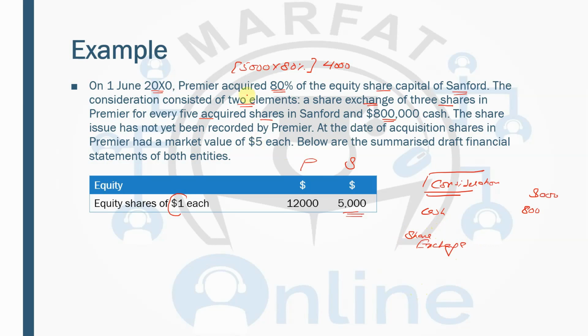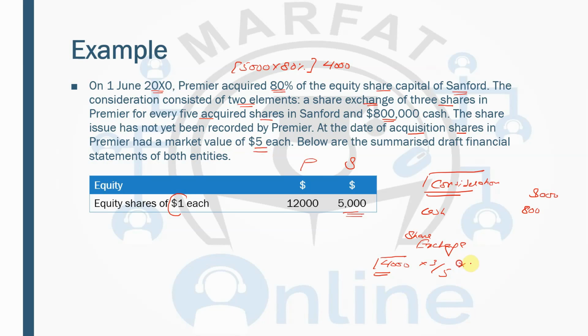So what is the deal? A share exchange of 3 shares in Premier for every 5 shares acquired. So how many shares are acquired? 4,000 shares have been acquired. And what is the fraction? 3 shares for every 5 shares. So the fraction is 3 by 5. The total acquired shares are 4,000, and for every 5 shares, 3 shares have been issued. The share issue has not been recorded by Premier. At the date of the acquisition, the shares in Premier had a market value of $5.